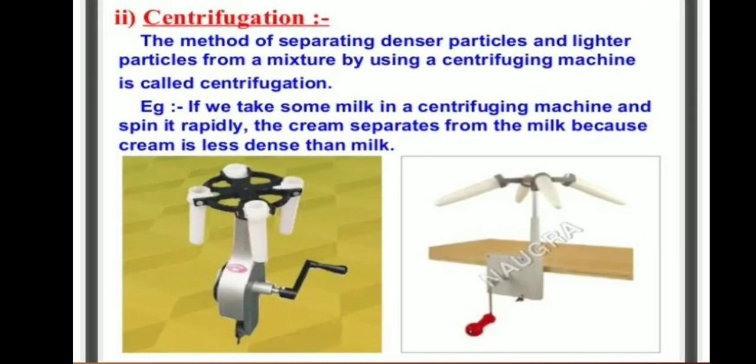And centrifugation. The method of separating denser particles and lighter particles from a mixture by using a centrifuging machine is called centrifugation. For example, if we take some milk in a centrifuging machine and spin it rapidly, the cream separates from the milk because cream is less dense than milk.